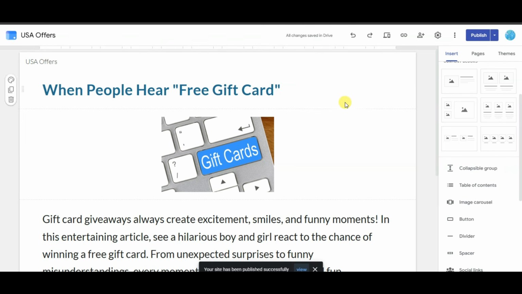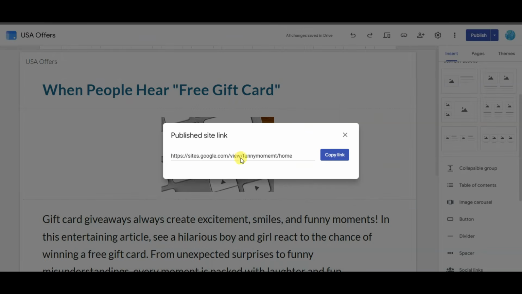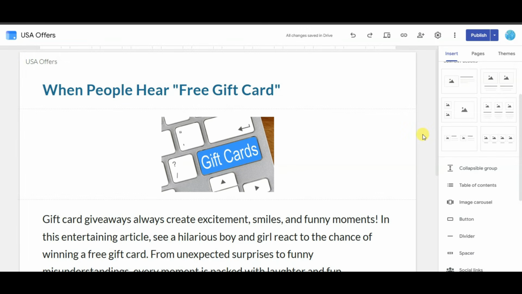Yeah, here we go. This Google site has published successfully. Click on this link icon. Here is showing URL of this Google site. Click here to copy this URL.